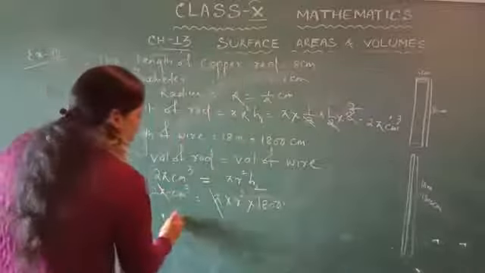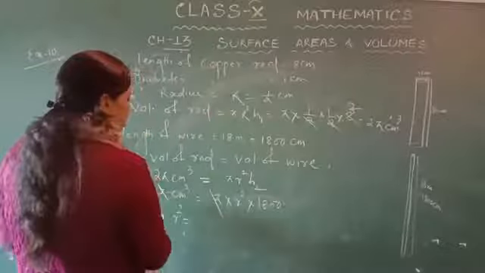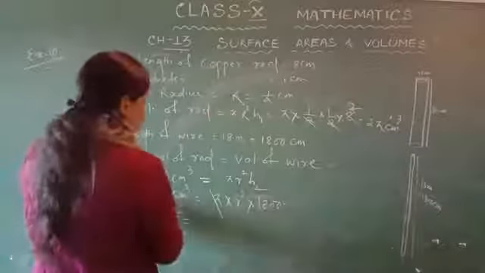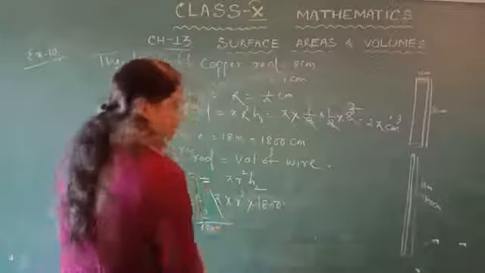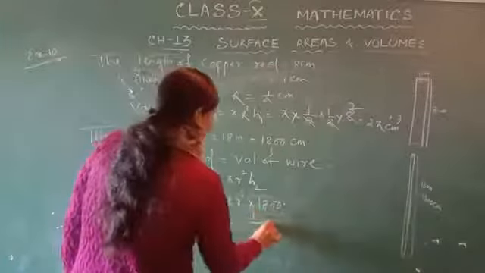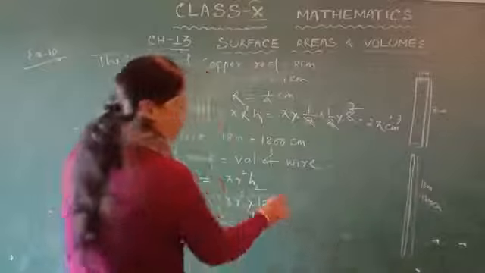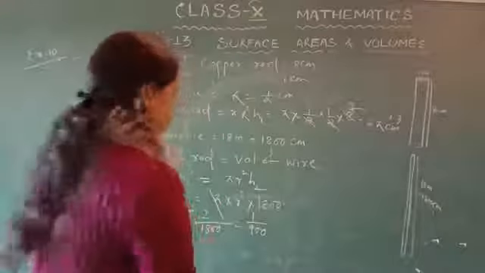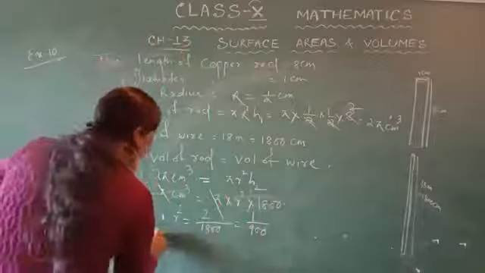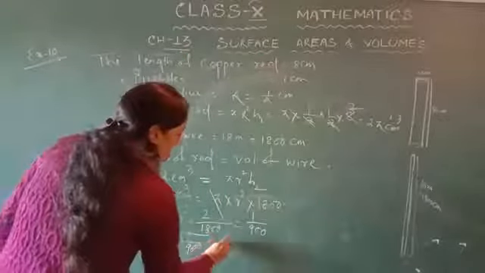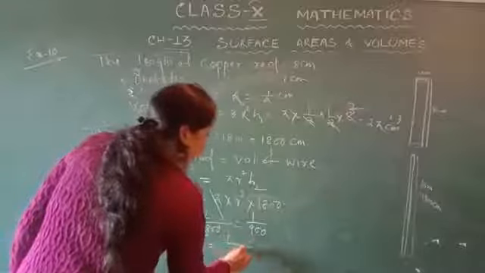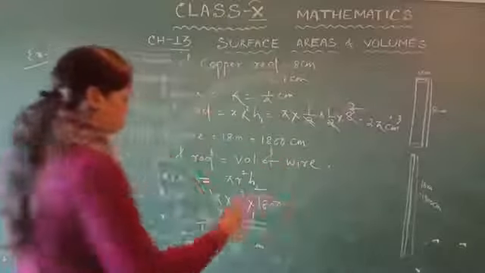This implies r square is equal to 2 divided by 1800, that is 1 upon 900. This implies r is equal to root over 1 upon 900, that is 1 upon 30 centimeter.